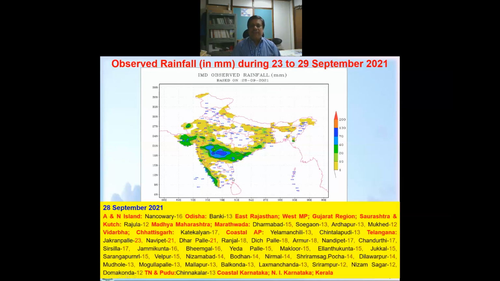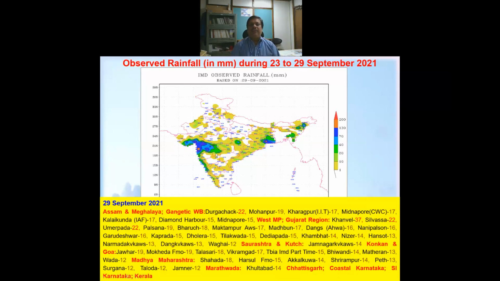Then on the 28th, the system progressed further westward, and we can see that whole belt of rain at the setting. Odisha, then it also reached up to East Rajasthan, then MP, then Gujarat region, and mainly over Telangana, Vidarbha, Chhattisgarh. So this is the main region. Then here on the west coast, coastal Karnataka and Kerala got rain, and some part of north interior Karnataka also got good rainfall. So this is the 28th.